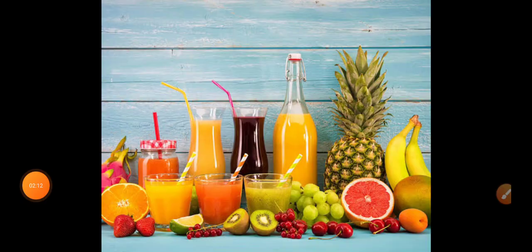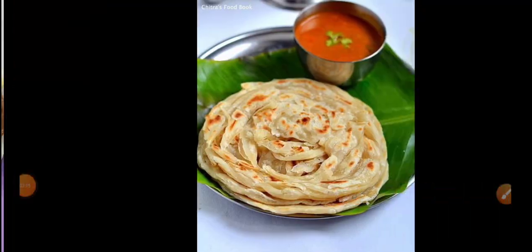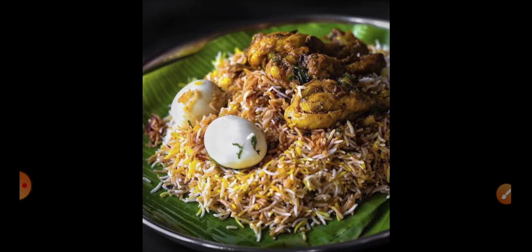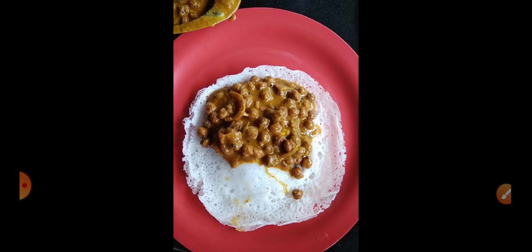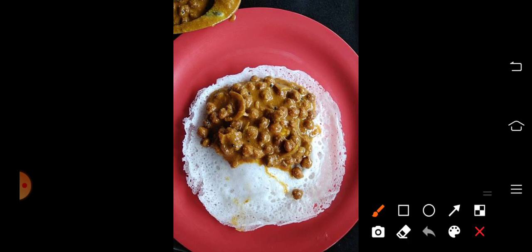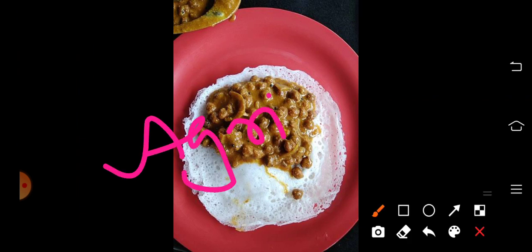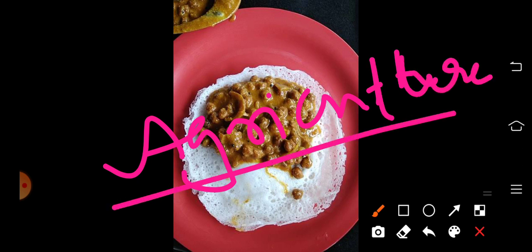And in a day we are having different types of food items, which come both from animals and also plants. So how are we depending on the plants or animals for our food requirement? Yes, through agriculture. Agriculture is the process through which we are depending on plants, and not only plants, we are depending on animals also. They are also included in agriculture practices. So through agriculture we are getting our food.